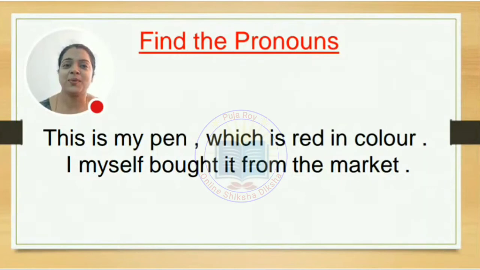Find out the pronouns. I have given a sentence here. This is my pen, which is red in color. I myself bought it from the market. This is the statement given by one person and you have to identify the pronouns from this one. Let's find it out, and let me check whether you are able to find the pronouns or not. Your task: first, identify which are the pronouns here. After that, find which kind of pronouns those are.